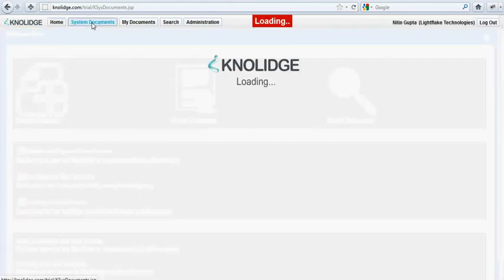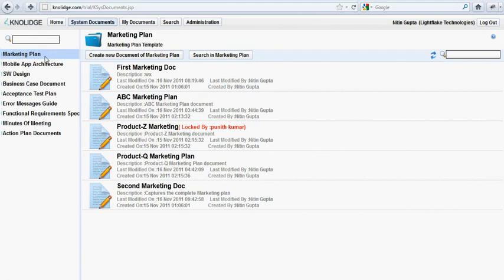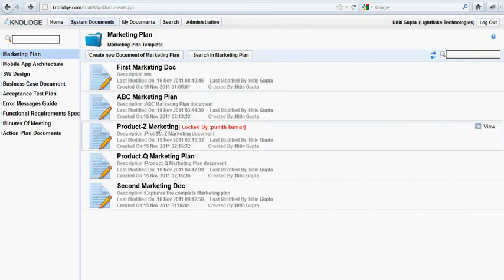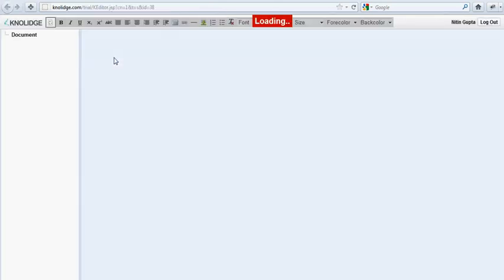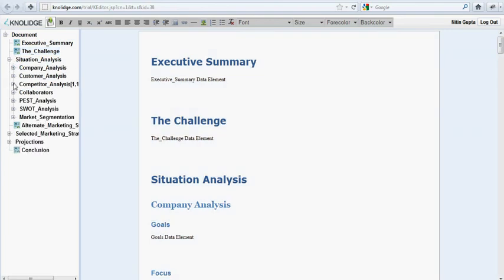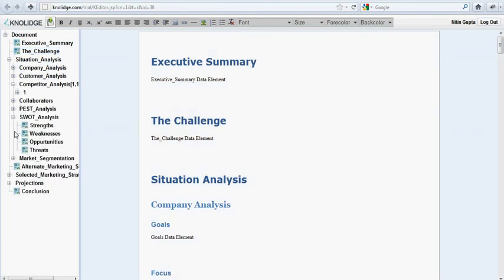This is the system document screen, which basically lists all the enterprise-wide categories and corresponding documents. These are the different categories, and clicking on one gives us all the different documents which have been created based on those categories. We can create a document from here. Now as we'll see, the document follows an inherent structure, and that's the strong point of knowledge, but we will talk about it later.